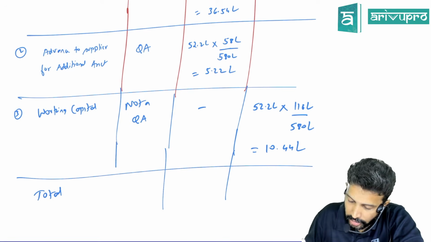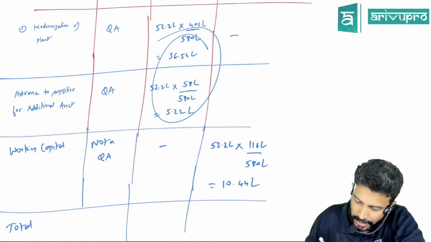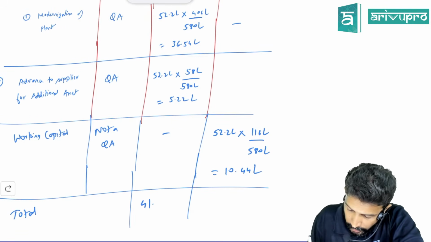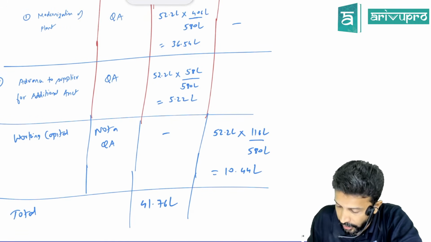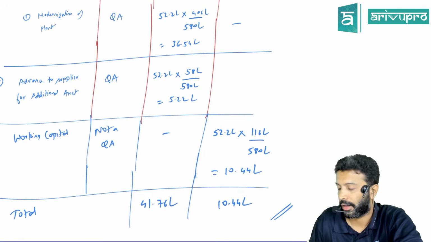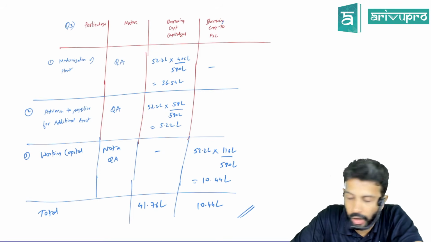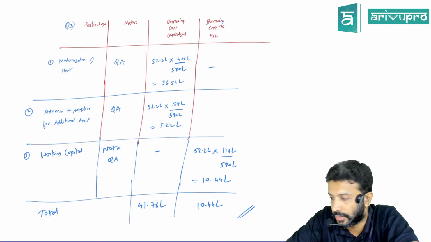How much total interest got capitalized, sir? These two additions are how much? 41.76 lakh. And here we have 10.45. Those are your treatment for the borrowing cost.